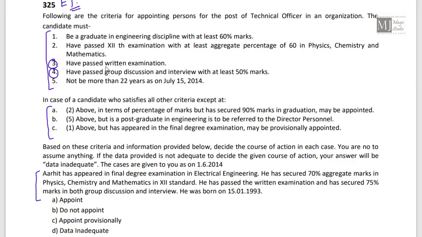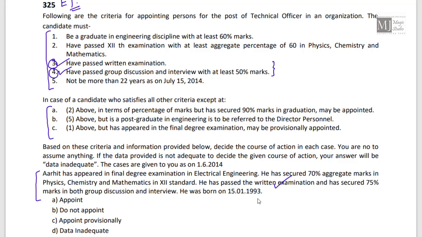The candidate has passed written examination, and the candidate has passed group discussion and interview with at least 50% marks. Mandatory. Arif had appeared in the final degree examination in electrical engineering. He has secured 70% aggregate marks in physics, chemistry, and mathematics in 12th standard. He has passed the written examination. Done. And secured 75% marks in both group discussion and interview. Done. So mandatory things passed.